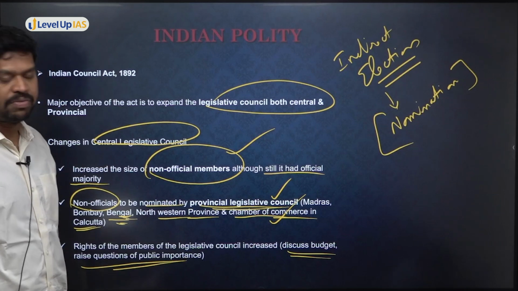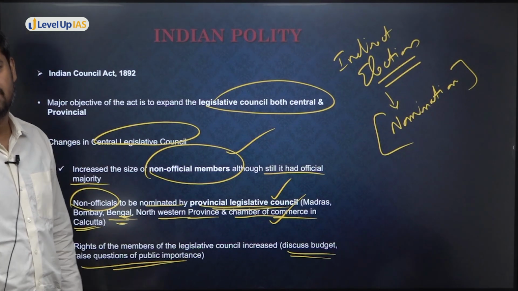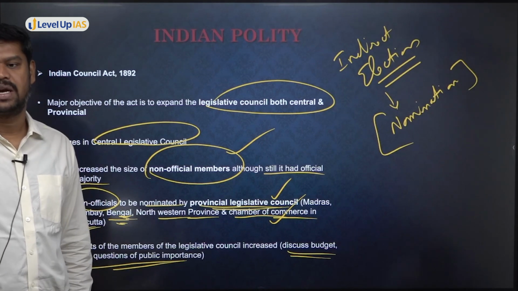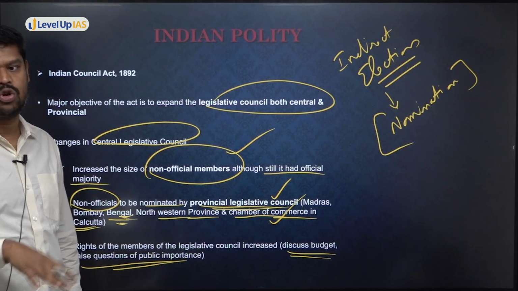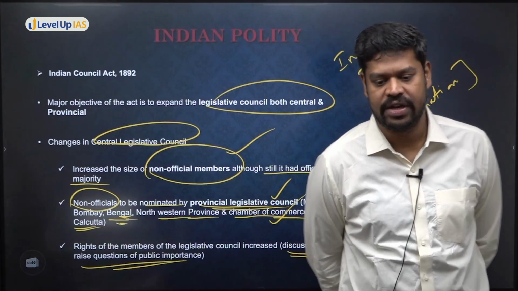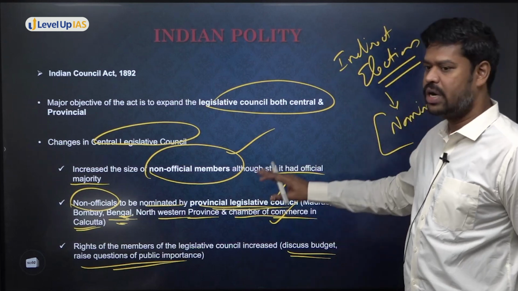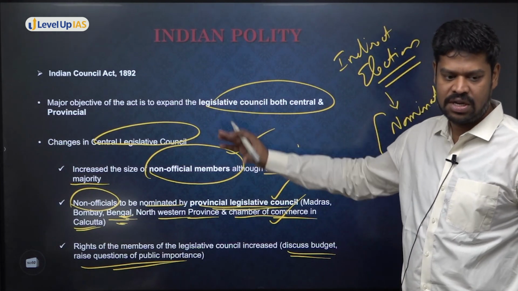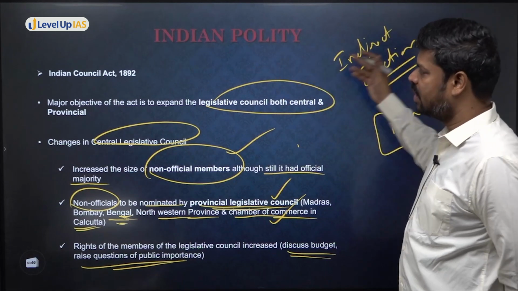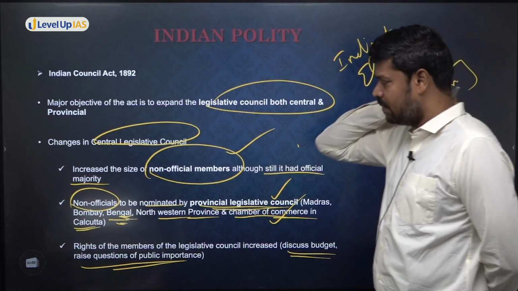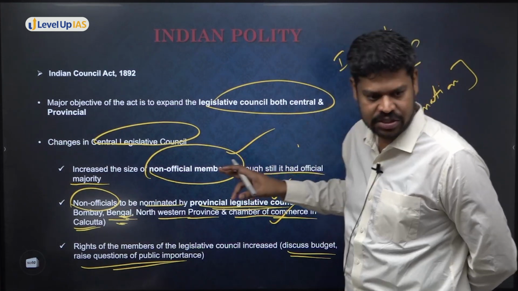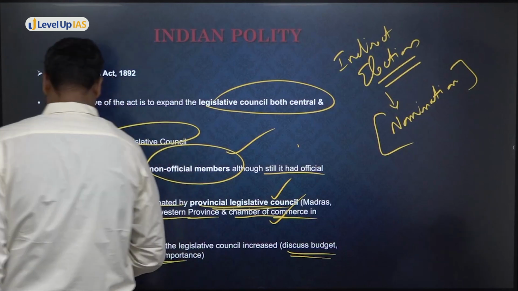They can raise questions of public importance. What do you understand by questions of public importance? Anything which is part of the system of governance which has an impact upon the public, any policies, such questions can also be raised, which was not earlier allowed in the Indian Councils Act of 1861. Is that clear? So two things you can understand. One is that the representation has increased and their powers have also increased. Gradually we'll try to understand how the powers are increasing over the period of time. But the most important thing you have to remember here is that the system of indirect election was brought in. Okay, so that's one important area.